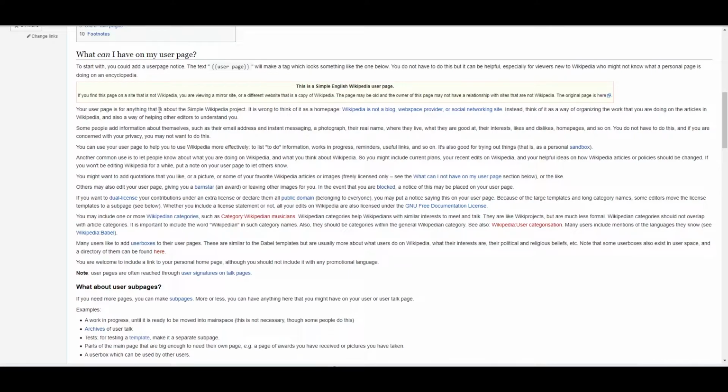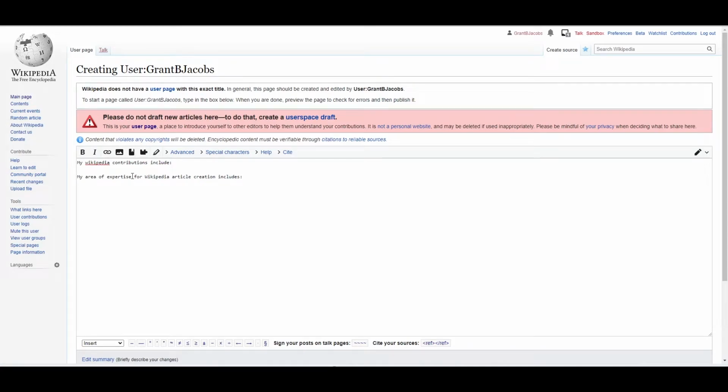Let's see. Anything that is about the Simple Wikipedia project. Think of it as a home page, but Wikipedia is not a blog or a social network. Instead, think of a way of organizing the work that you're doing on the articles in Wikipedia. So I'm going to go ahead and do that now. I'm going to fill this in with what I intend to do on this Wikipedia profile and what contributions I plan on making, and then that will be available.